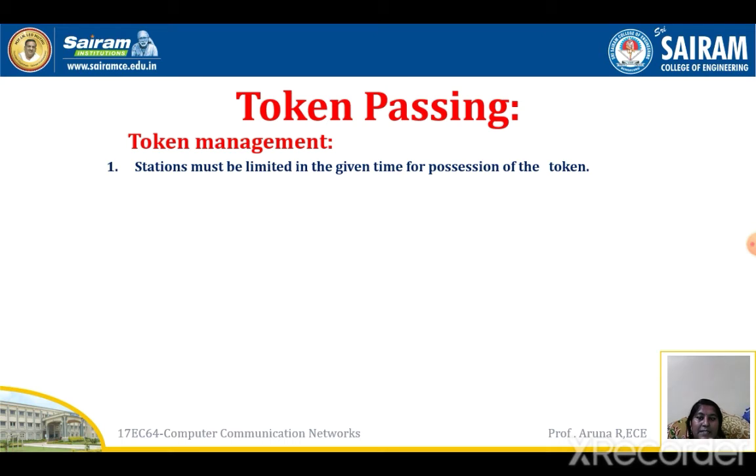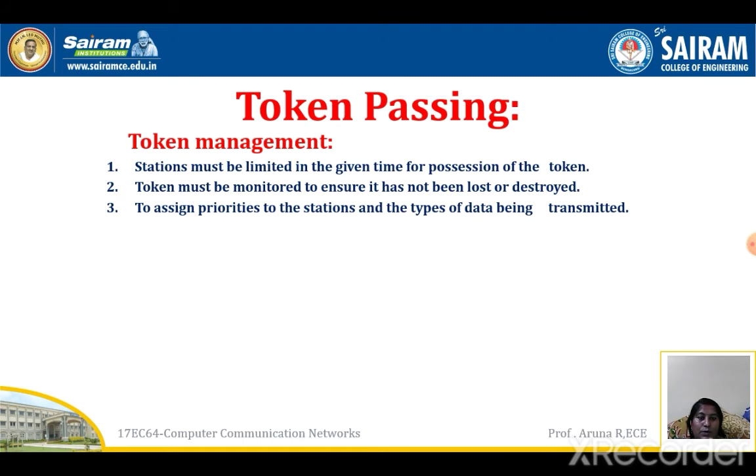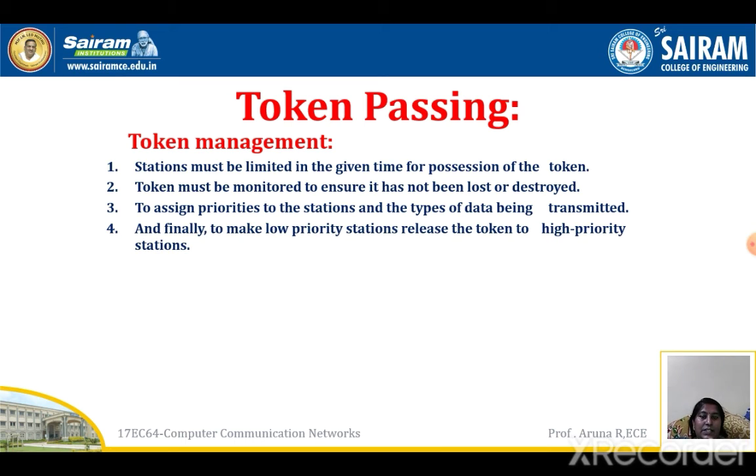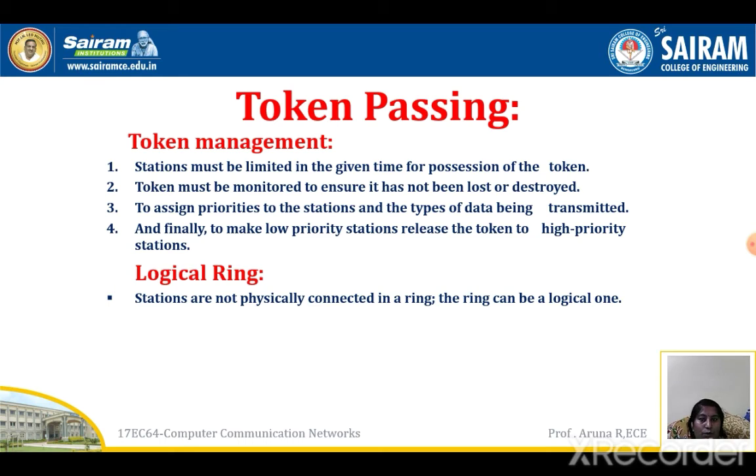So token management is nothing but managing the token, so that the token is not lost during the transmission. A station must be limited in the time it can possess the token. The token must be monitored to ensure it has not been lost or destroyed. Priorities are assigned to the stations and types of data being transmitted. And finally, a low priority station must release the token to a high priority station. So how can this ring-like token passing be done in a logical ring?